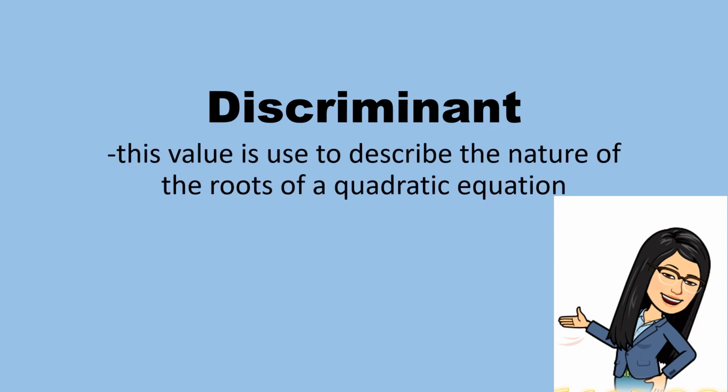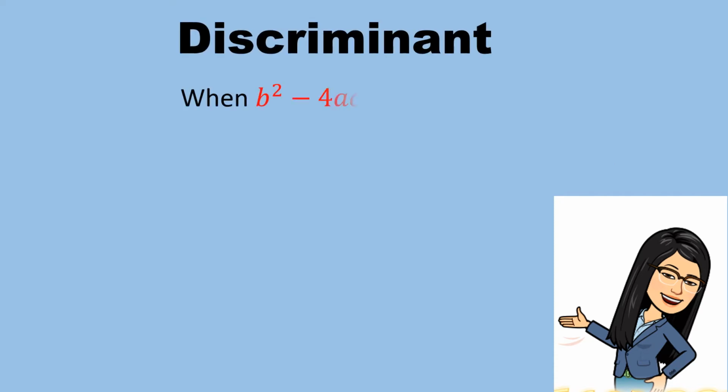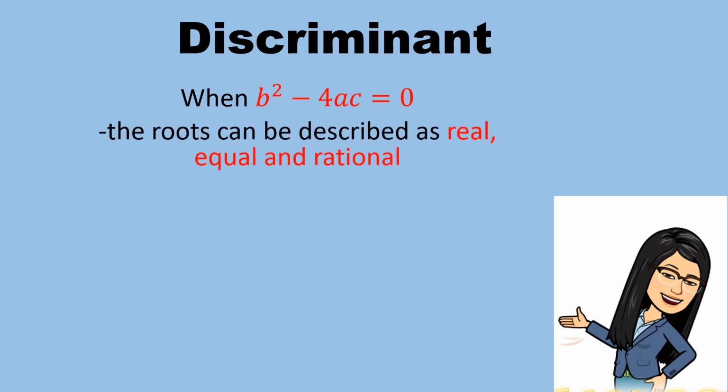Discriminant is the value to describe the nature of the roots of a quadratic equation. It describes what kind of solutions the equations have. Let us see the possible values for the discriminant. When b squared minus 4ac is equal to 0, the roots can be described as real, equal, and rational.